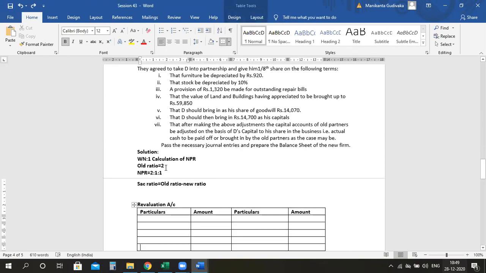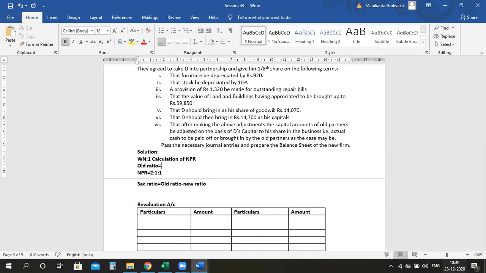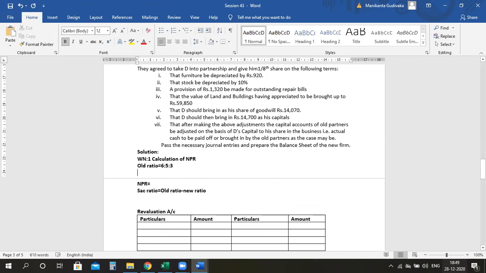Calculation part of new profit sharing ratio. So the old ratio we have is 6 is to 5 is to 3. And we need to find out the new ratio. So we have to assume the whole share as 1.